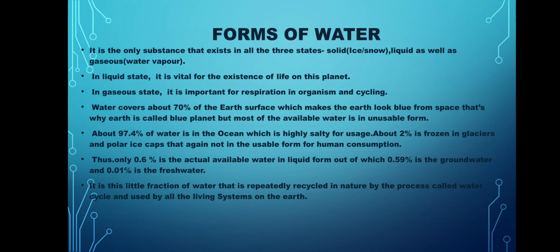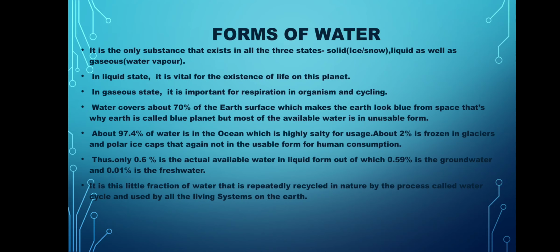Okay? Only 0.6% water is the actual available water in liquid form, out of which 0.59% is the groundwater and only 0.01% water is fresh water that we can use.